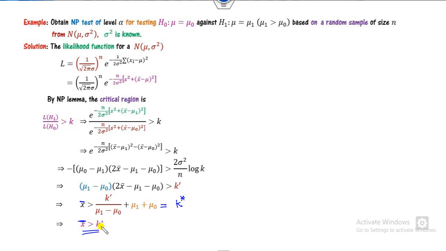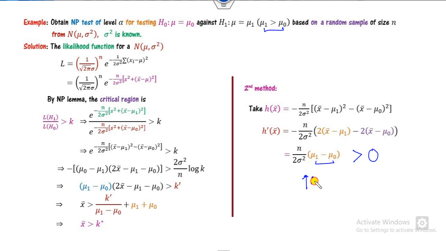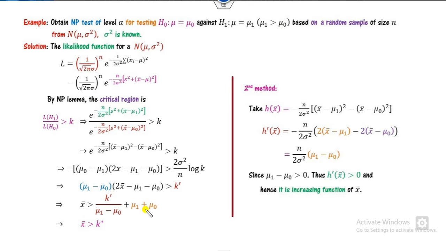Otherwise, the second method is that you can take the derivative. You can take this number as h of x, because this is a function of x. Here, instead of x it's x bar, so I call it x bar here. Check whether this is increasing or decreasing. You can simply take the derivative of this, and you will get this. What is the nature of this? Mu1 is greater than this, so it is greater than zero. That means it's an increasing function. Once it's increasing and it's a function of x, it can be greater than here. That's the same for this.